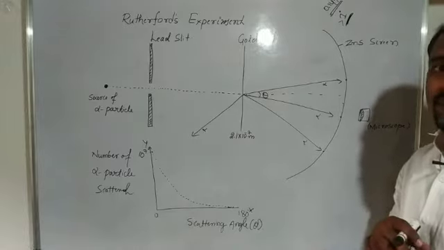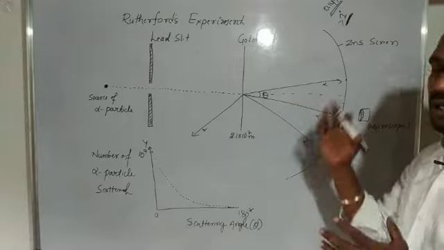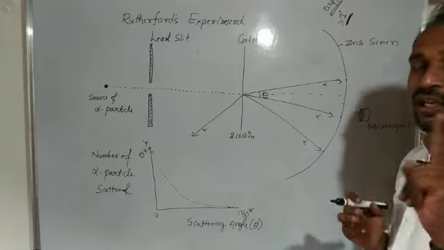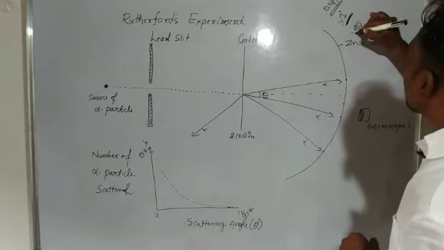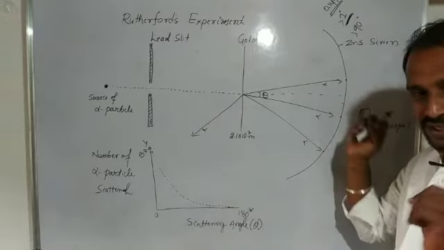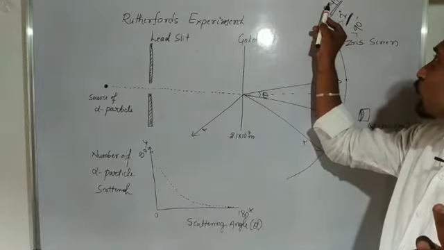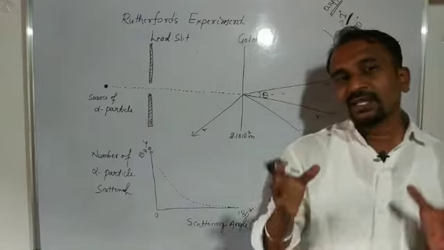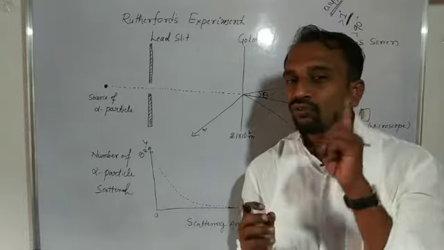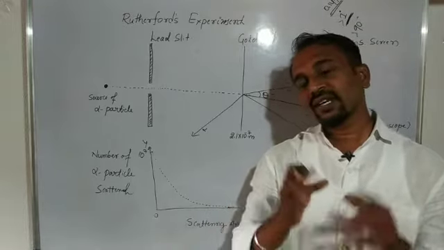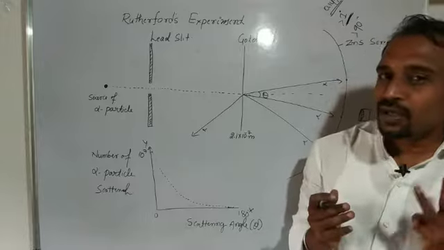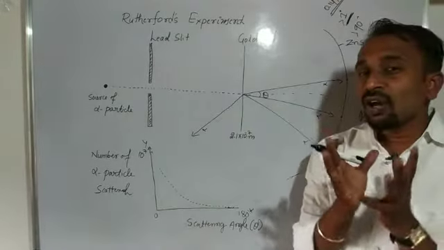Suppose we consider 8,000 alpha particles; instead of 8,000, only one alpha particle is scattered by an angle greater than 90 degrees. These three are the observations of the Rutherford experiment.